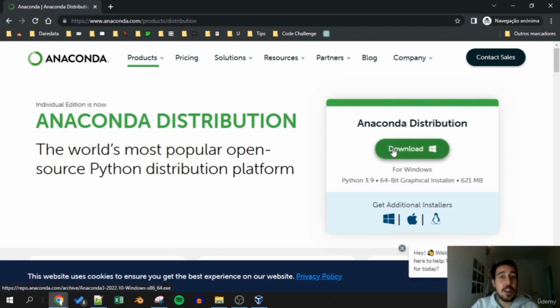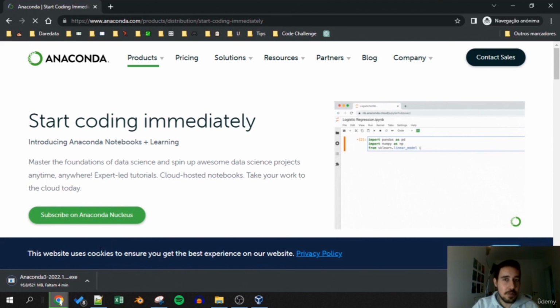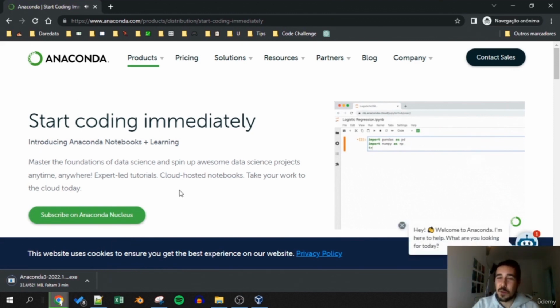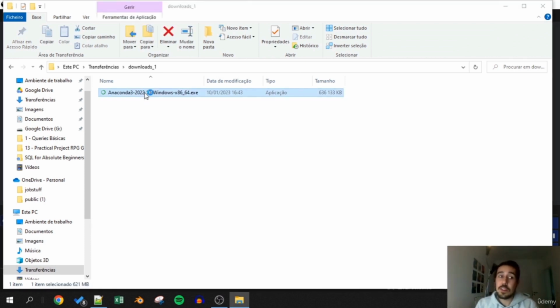This will basically download an installer file, just like any Windows file, of the Anaconda distribution, enabling you to have the Anaconda Navigator on your computer. So hit download and this will start to download the file. When the download is completed, go to your usual downloads folder and you can see an icon similar to this one. I'm going to double click it and this will basically open a common software installer here in Windows.